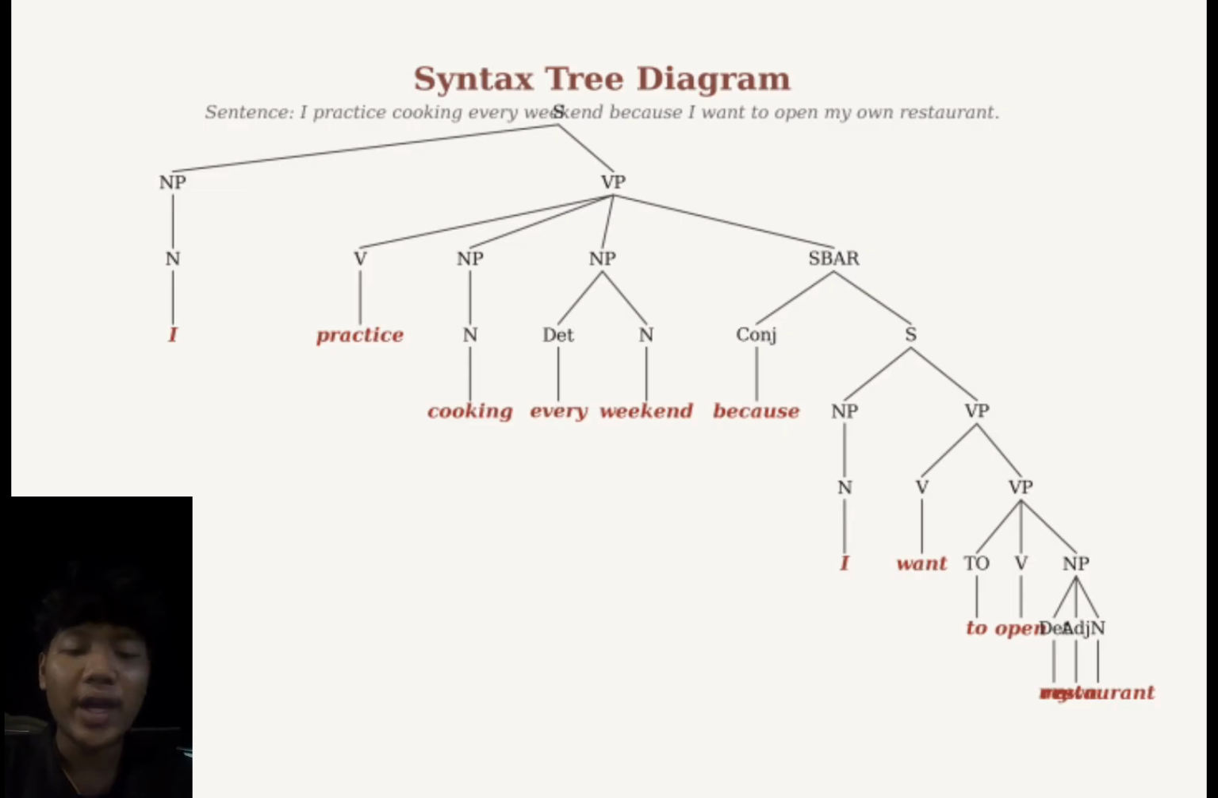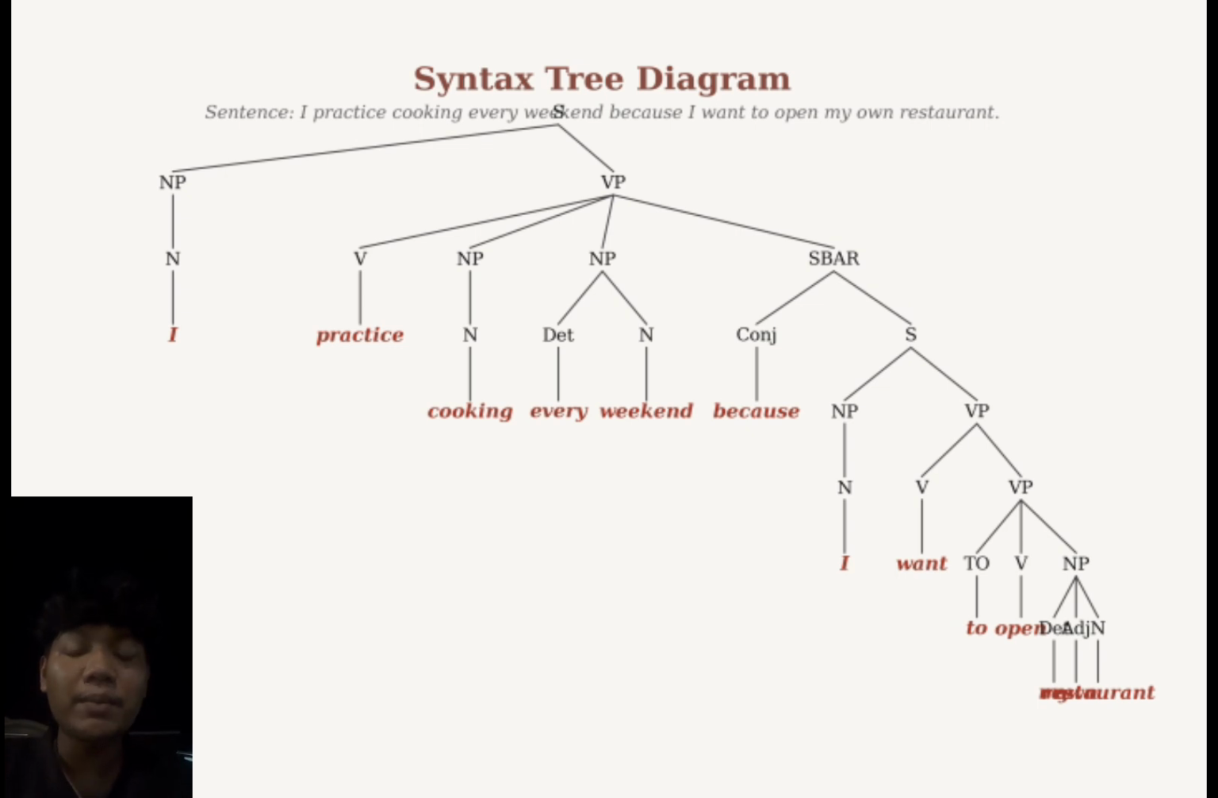Then we have every weekend. This is a time expression that tells us when the action happens. In the tree diagram, every is labeled as a determiner and weekend is a noun. Together, they form a noun phrase that gives information about time.